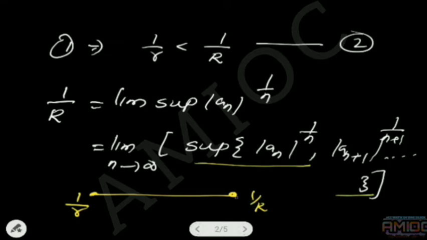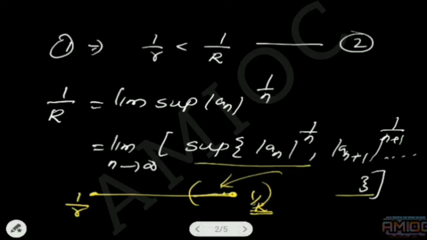Therefore, if we consider a neighborhood around the given number 1/R, there will be infinitely many terms of this set. The supremum of this set is some number and the limit of that number is 1/R. By the definition of limit, there are infinitely many terms around that neighborhood, and by the definition of supremum, there are infinitely many terms less than that number.